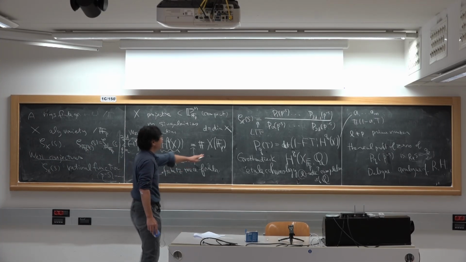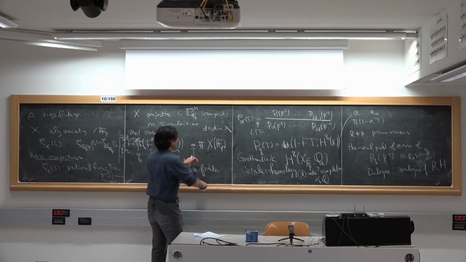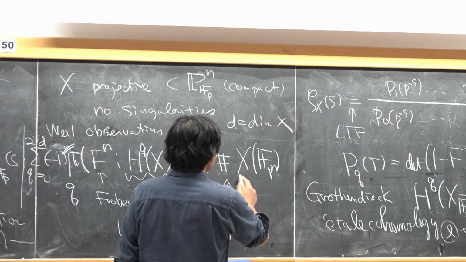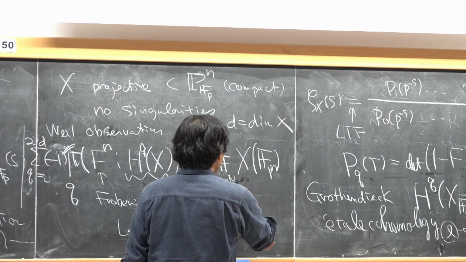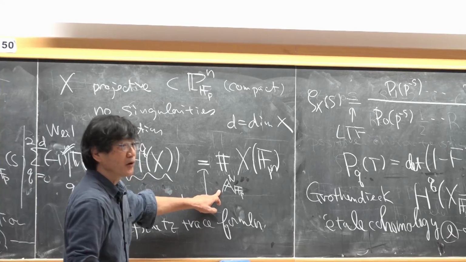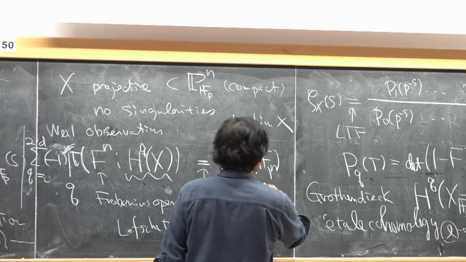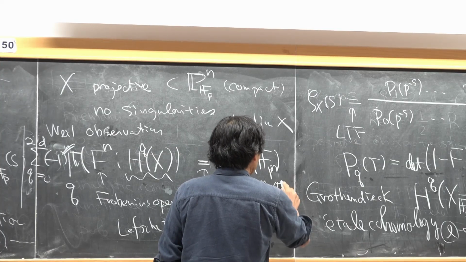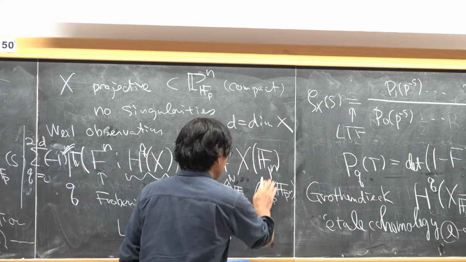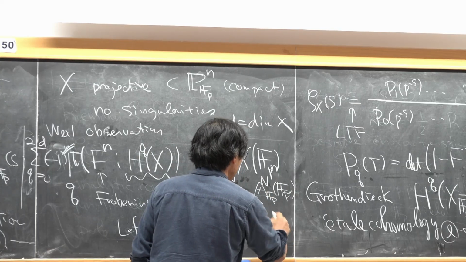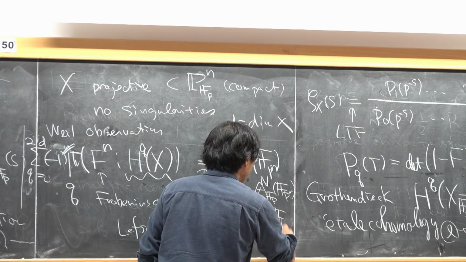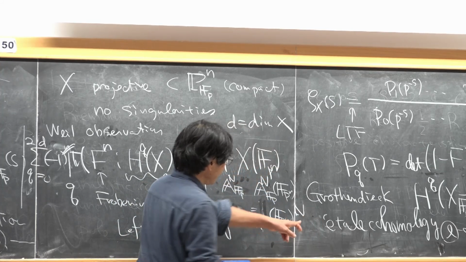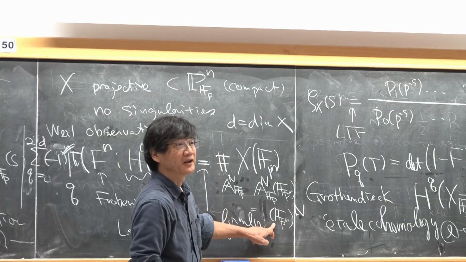Who is X(F_p^m)? So in the most basic case, we just take affine space over F_p. Then in this case, F_p^N, this is capital N. So this is simply the field, and you just take an N-dimensional vector space over this field.